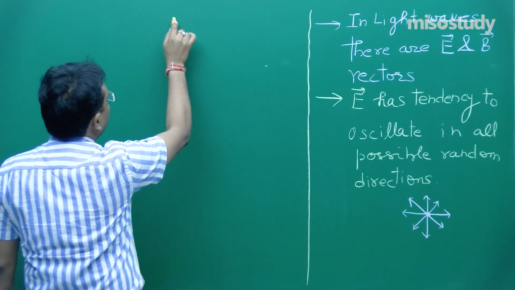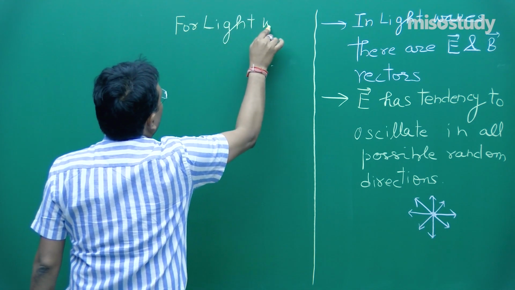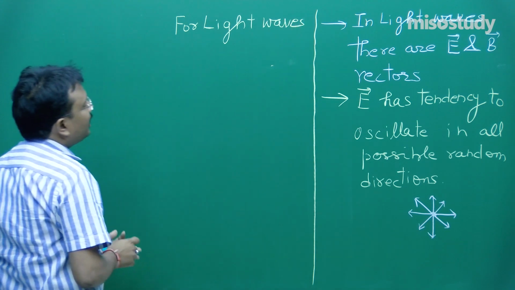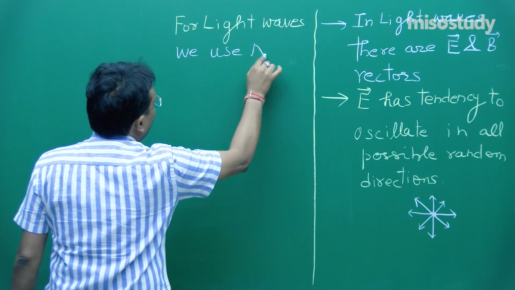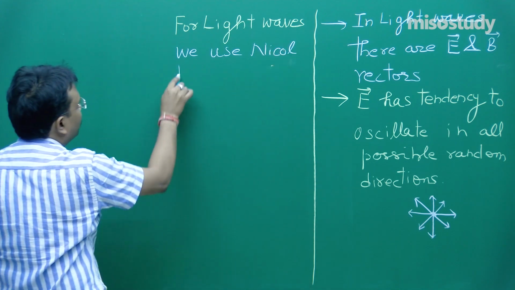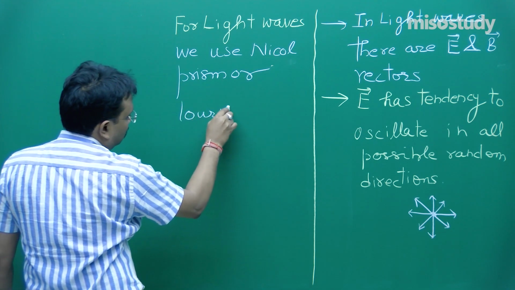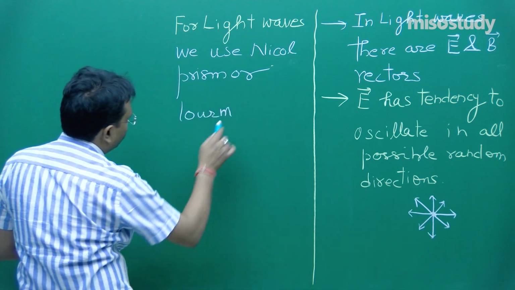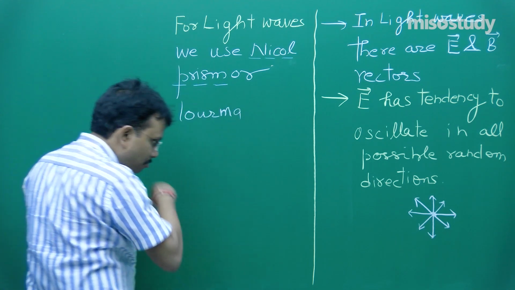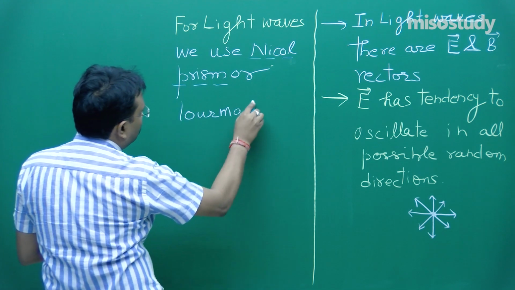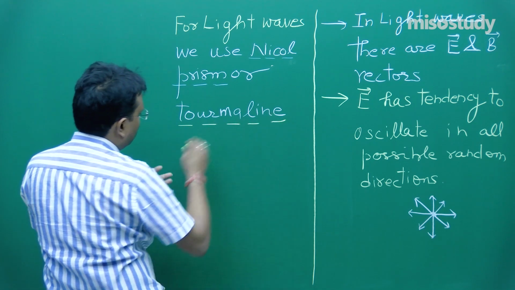So, for light waves, we use nickel prism or tourmaline crystal.